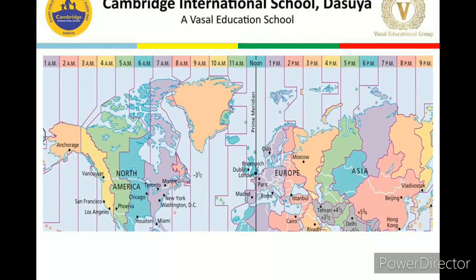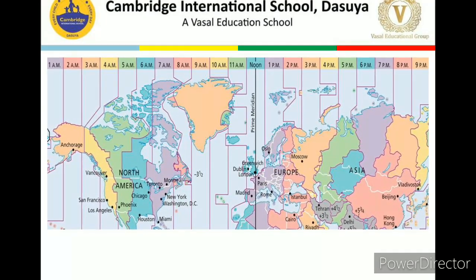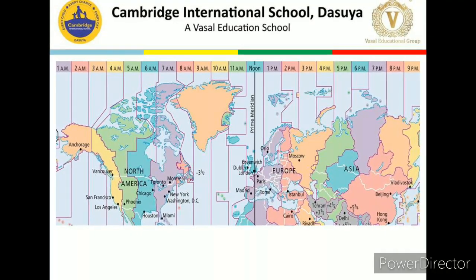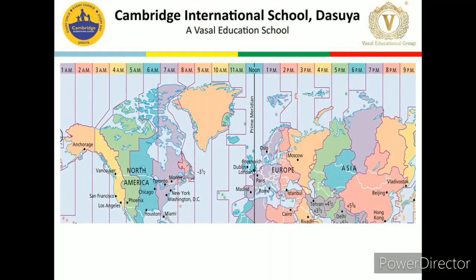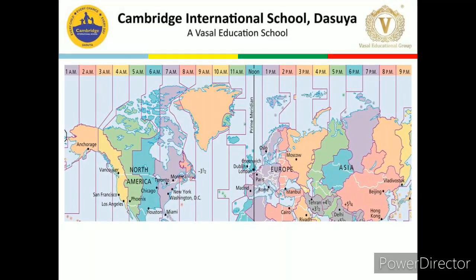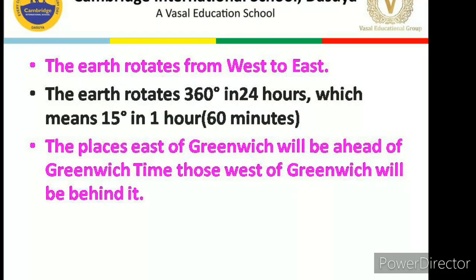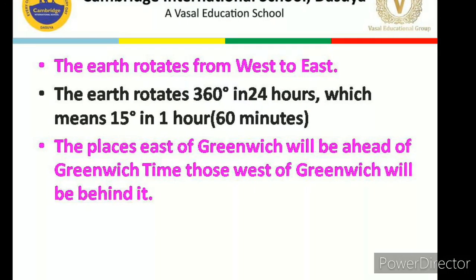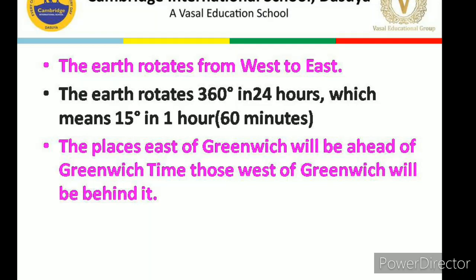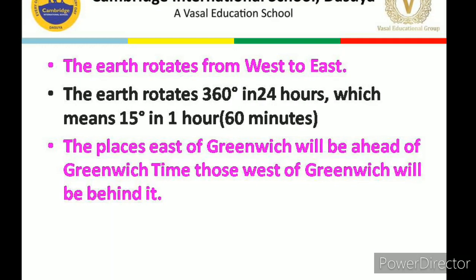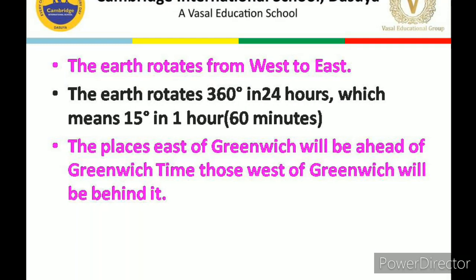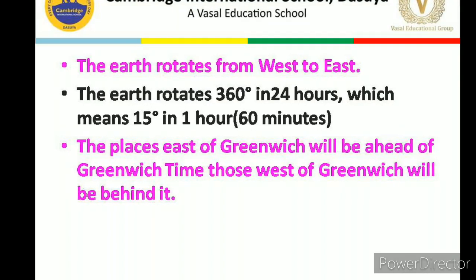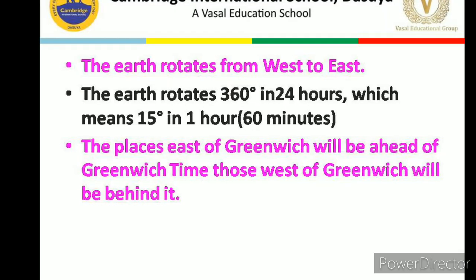Dear children, let's discuss more about these time zones. The earth has been divided into 24 time zones, as I have discussed also. As you can see in this picture also, the earth rotates from west to east. It rotates 360 degrees in 24 hours, which means 15 degrees in 1 hour, that is in 60 minutes. The places which are east of Greenwich will be ahead of Greenwich time, and those west of Greenwich will be